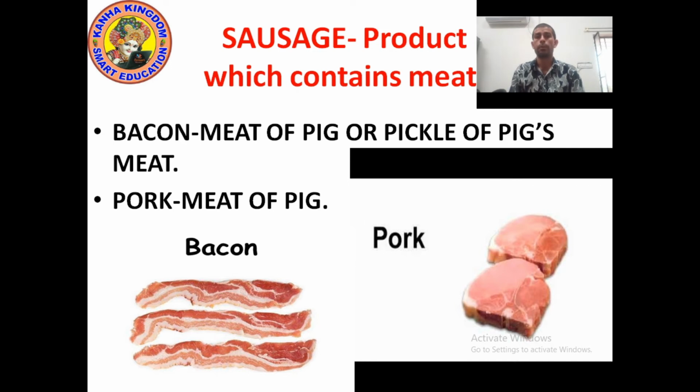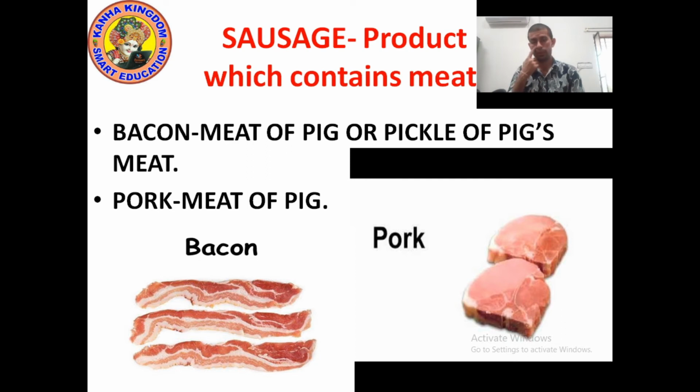Next, bacon. What is bacon? Bacon is meat of pig. Or pickle of pig's meat. We can make pickle of meat of pig, which is known as bacon.